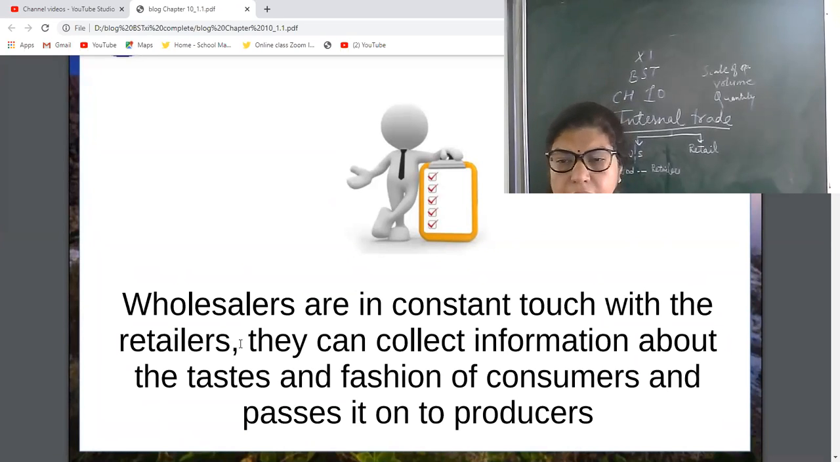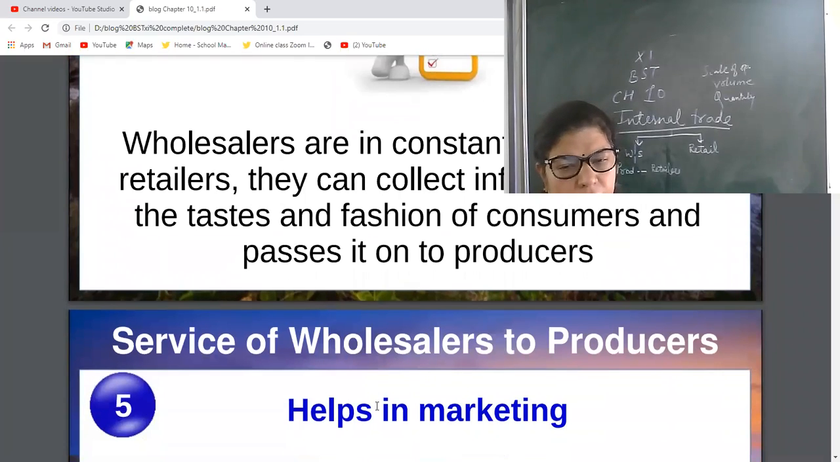See, retailers are in direct touch with the customers. So they know about the customers' information. They pass this information to wholesalers, and then wholesalers collect this information and pass it to producers, so that the producers will modify their products accordingly.